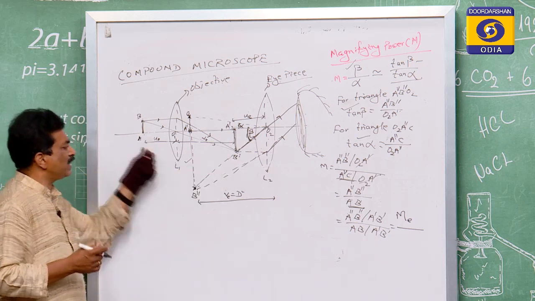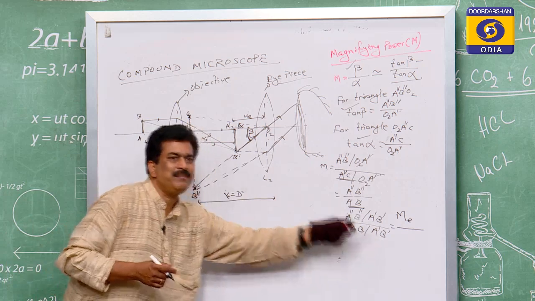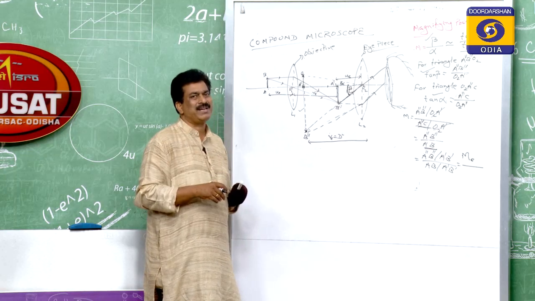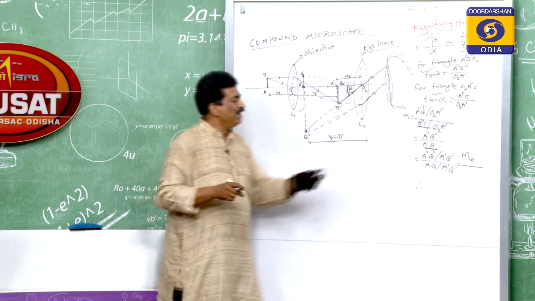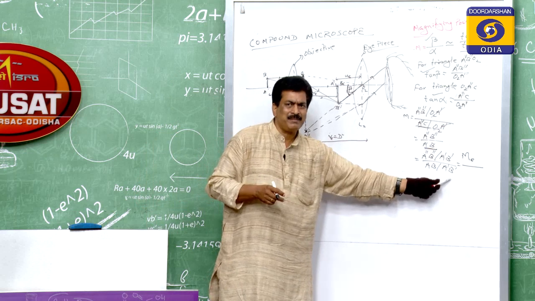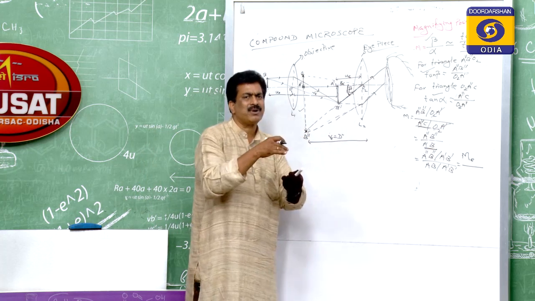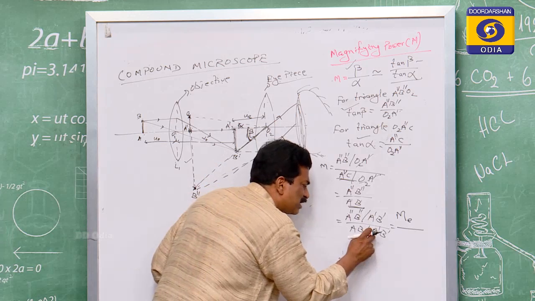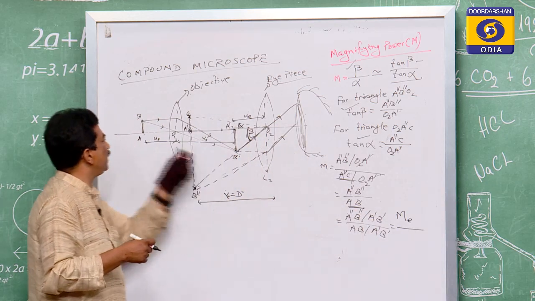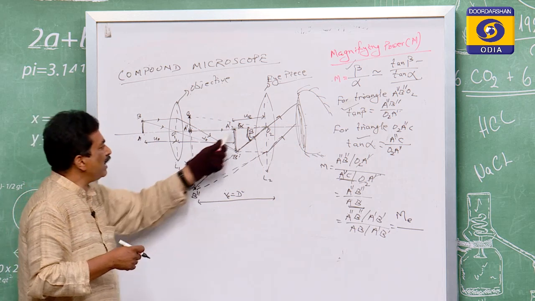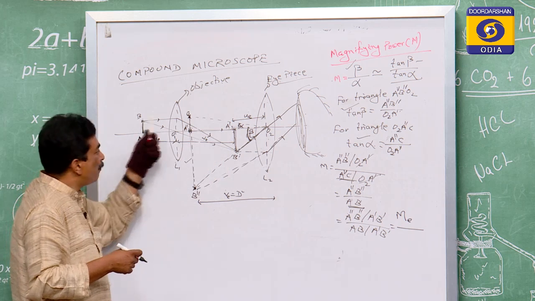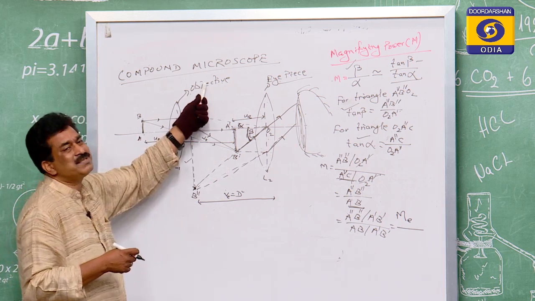This is the object height divided by image height, but object height by image height is not the magnification. Magnification is image height by object height, so it is just the reciprocal. Whose reciprocal? That of A dash B dash by AB. A dash B dash is the image of AB for the lens which is the objective.